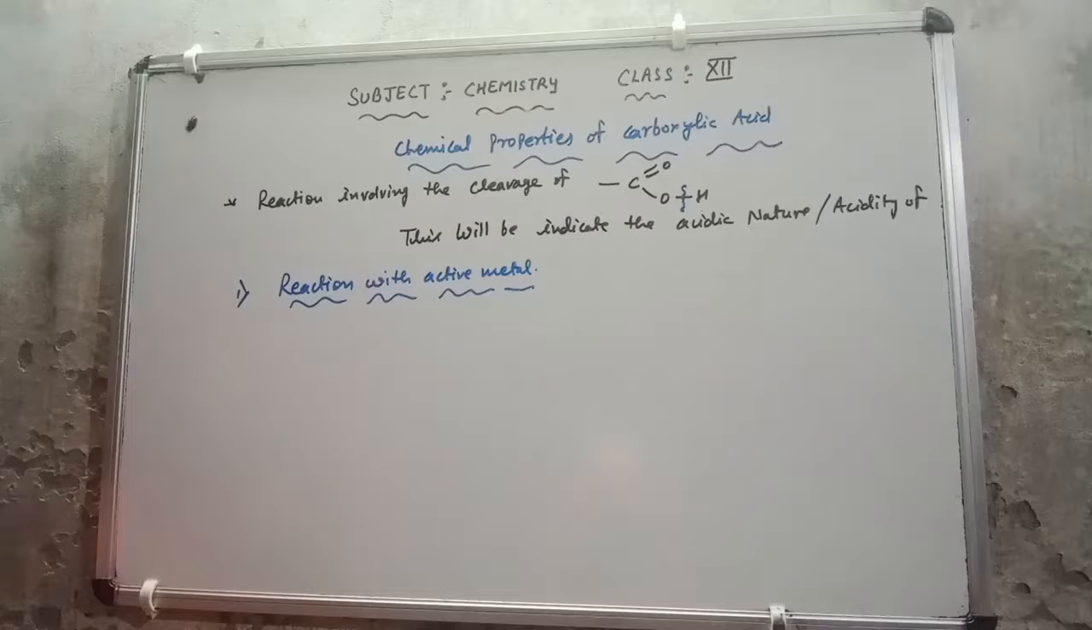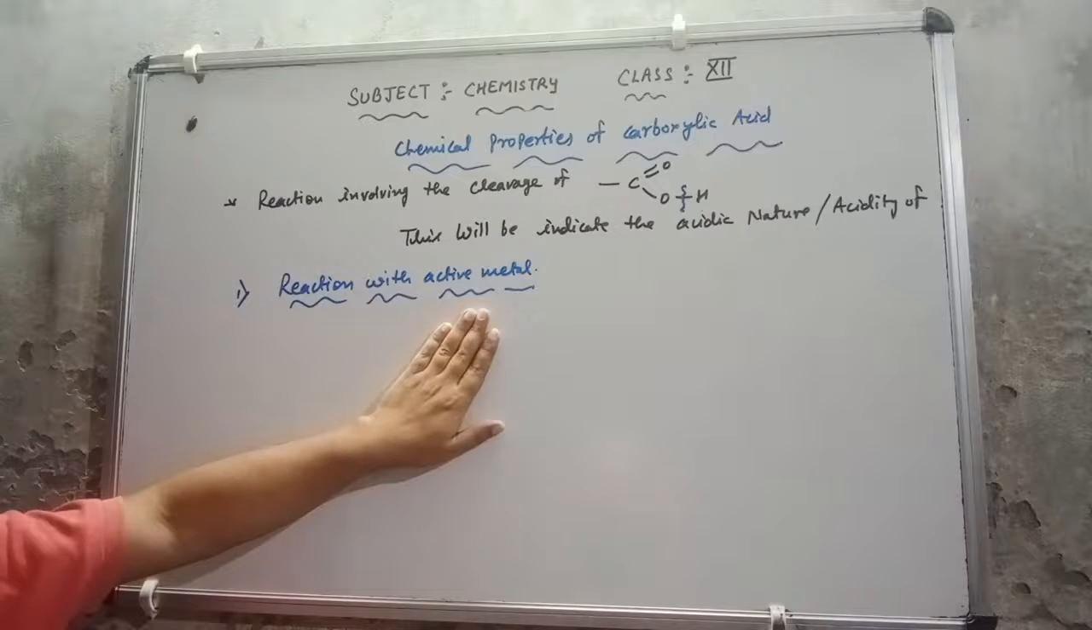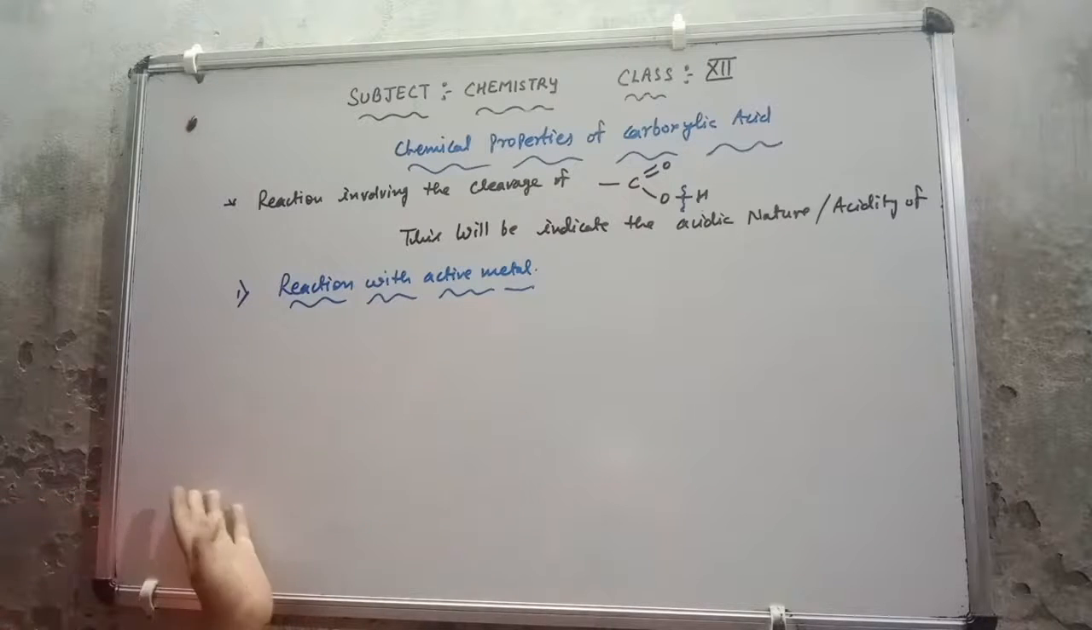This is the reaction with active metal. In alcohol and phenol also we read that whenever an active metal reacts with them, they liberate hydrogen gas. That means they release hydrogen. That is why they show acidic character.